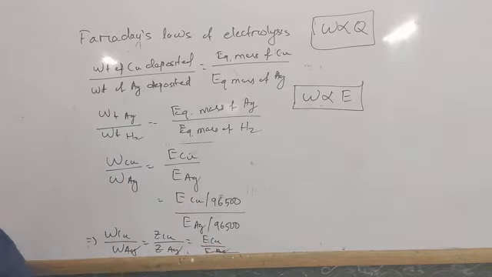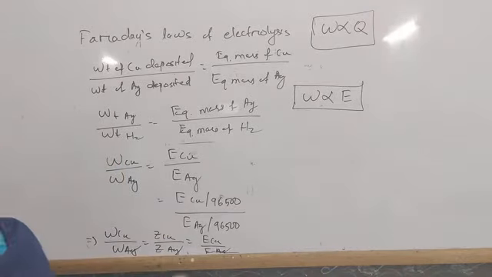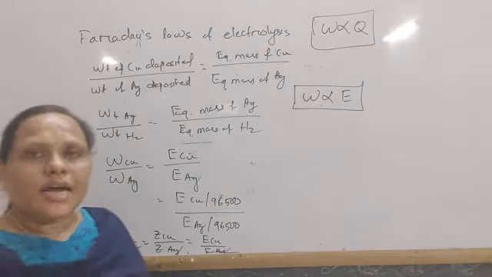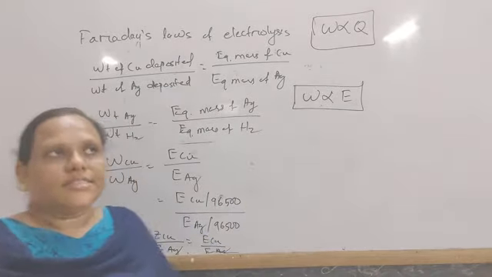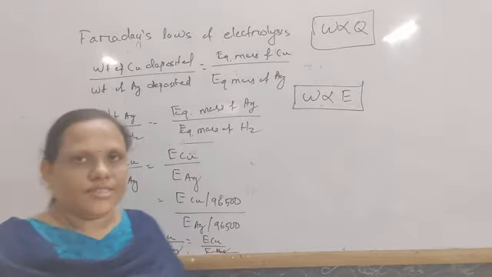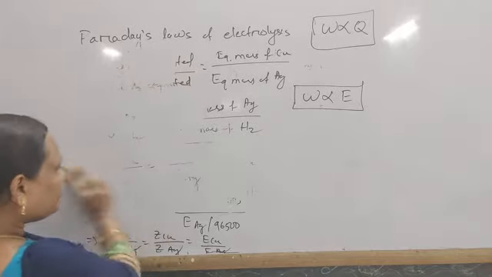So this is the combination of Faraday's first law and second law. This is Faraday's first law, this is Faraday's second law. Nowadays, this concept was generally changed by the mole concept.